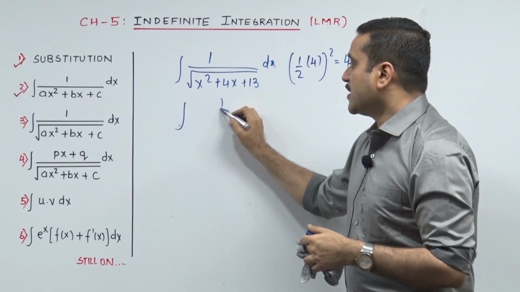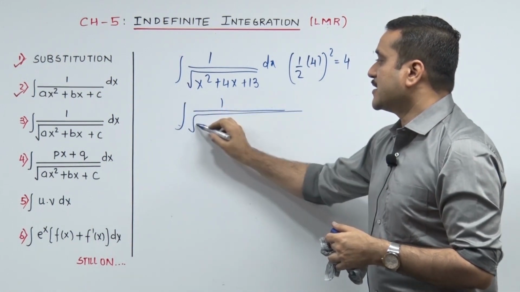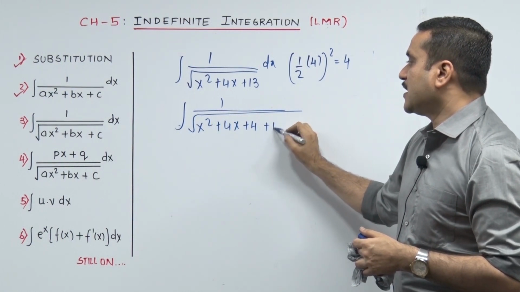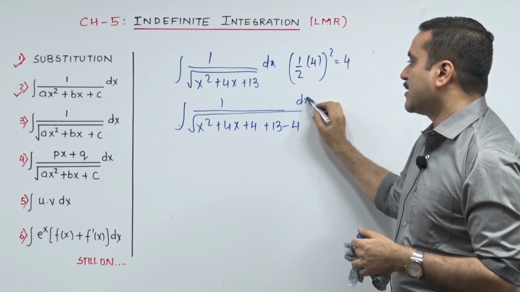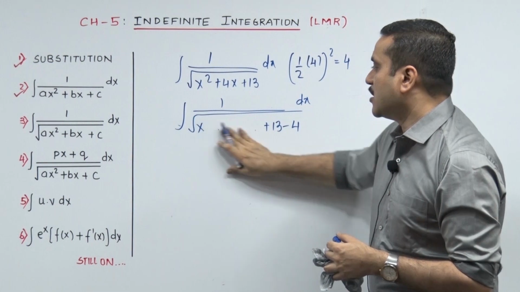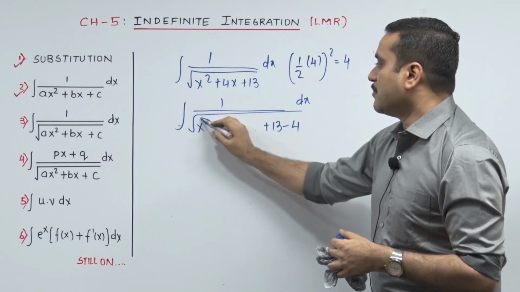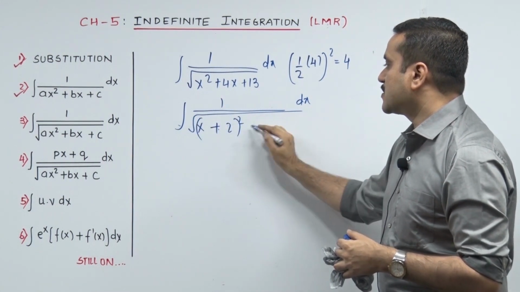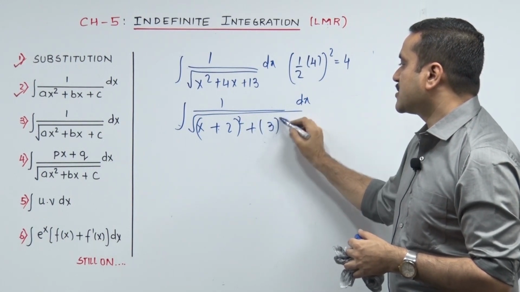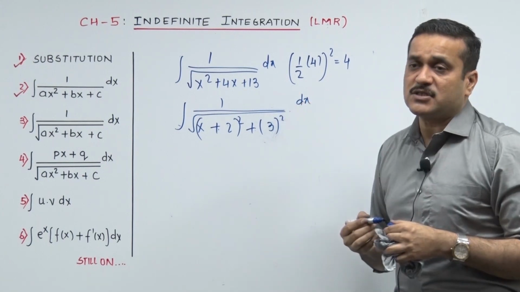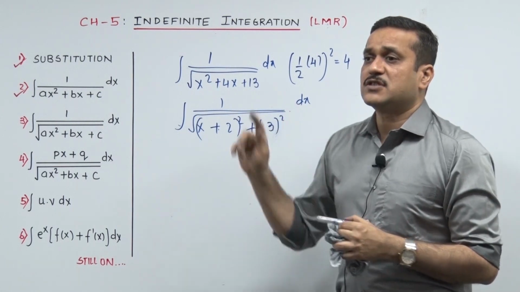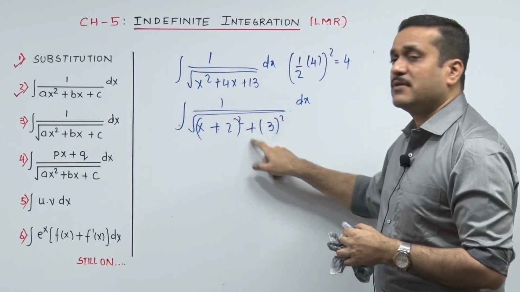But coming back, integrate 1 upon root of, let's start, x square plus 4x plus 4 plus 13 minus 4 dx. I hope that much is very clear from the second segment. Now that becomes x plus 2 the whole square, and the balance becomes plus 9. Now that 9 you can write as 3 the whole square, and now it's time for us all together to punch in what that is. It's 1 upon root of x square plus a square.